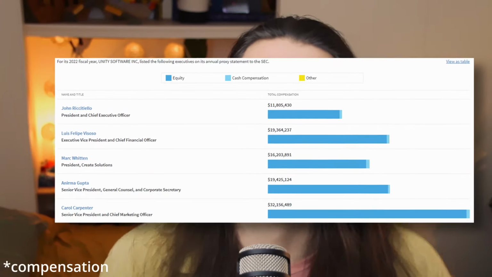Okay. So salaries. I'm not here to defend multimillionaires. These people's salaries are absurd. This is a product of the system, not a product of Unity. If they want top tier talent, they've got to pay the big bucks. It's not for me to say whether they're getting their money's worth. That's a decision you can make on your own. And sure, maybe I can point out that a good chunk of Unity's revenue is going into their pockets, but we can't pretend like that isn't par for the course.